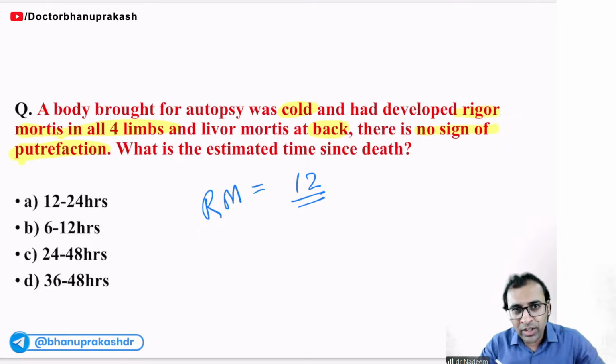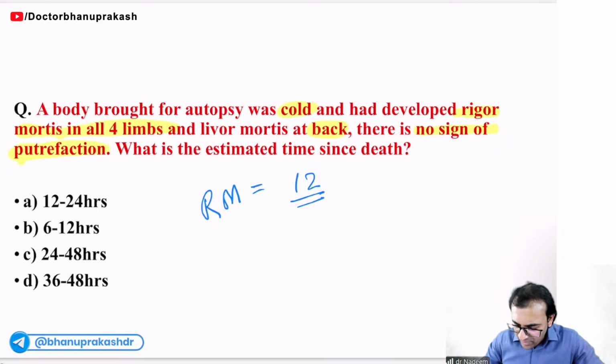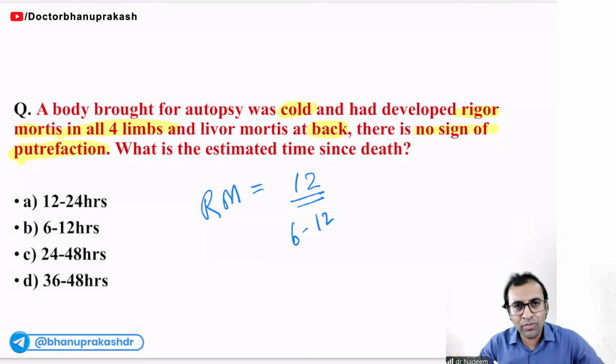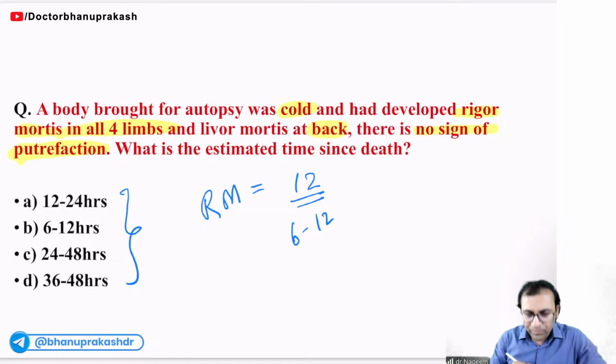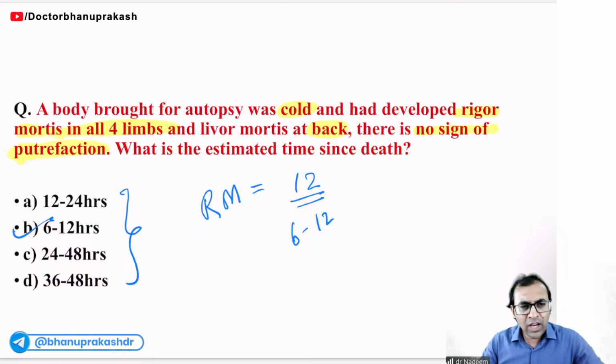Fixation of livor mortis means after that there will be no shifting of blood. Fixation of livor mortis also happens in 6 to 12 hours. Right now, after 6 hours only. So out of these 4, best answer will be 6 to 12 hours. Here you had to apply your common sense. See, basic knowledge with common sense, right? 100% you can solve the question here.